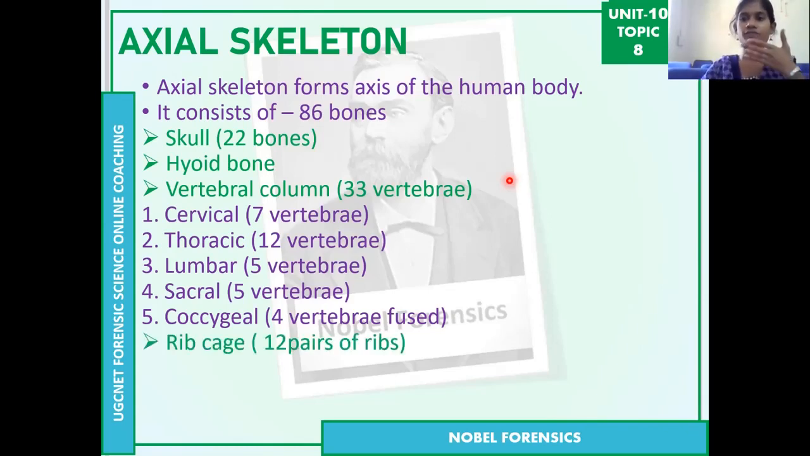Then the rib cage, which is the front side of our chest, has 12 pairs of ribs. 12 pairs means 24 bones. These are connected to the sternum on the front side, and on the back side, as I said, they connect to the thoracic vertebrae. You can see here, this is the sternum.